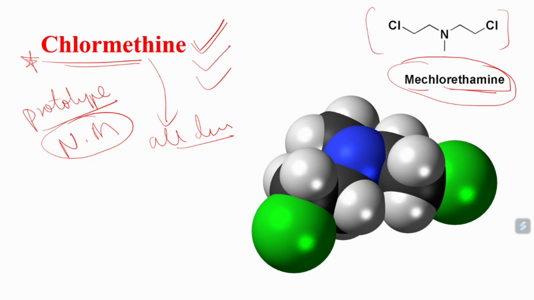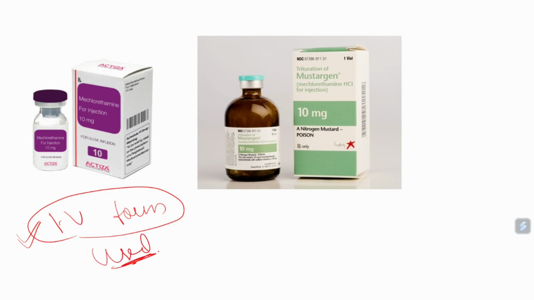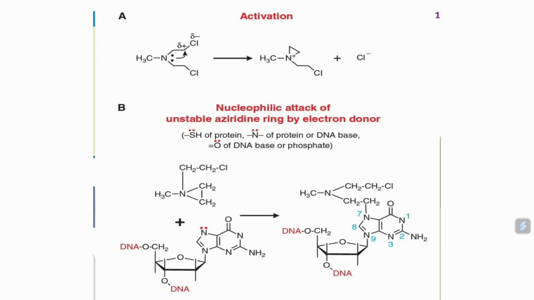Now let's begin the important points about chlormethine. One very important point: it is mainly available in IV form. In a few cases, it is available in tablet form also, but majorly mechlorethamine is available only in IV form, which is used in hospital. In hospital we will use it as an IV infusion, especially as an infusion. Remember this. Number two, in yesterday's class, I was explaining the mechanism of action of mechlorethamine.